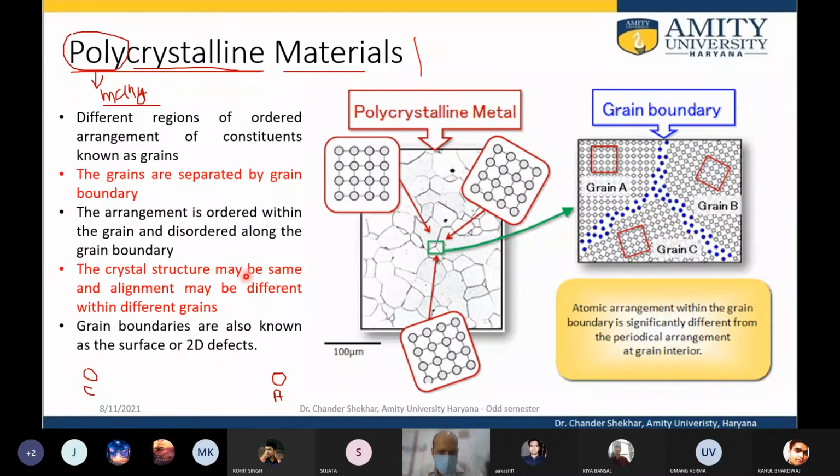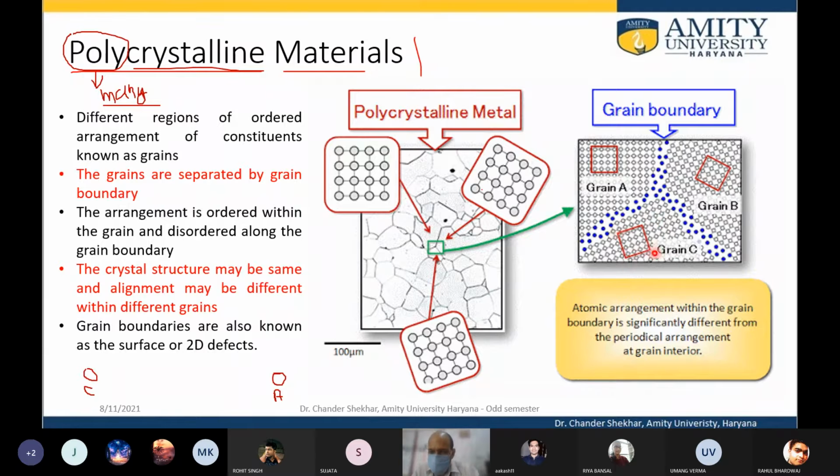And the crystal structure may be the same. For example, if you look at the unit cells, this one and the other one, all the unit cells may be the same, but their orientation is different. You can see in grain A, the x-axis is horizontally aligned and the y-axis is vertical. But in grain B and grain C, they are slightly disoriented from the horizontal orientation.